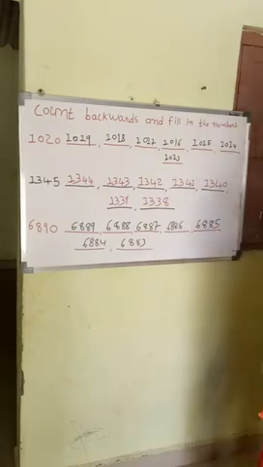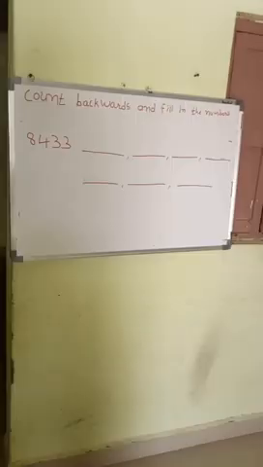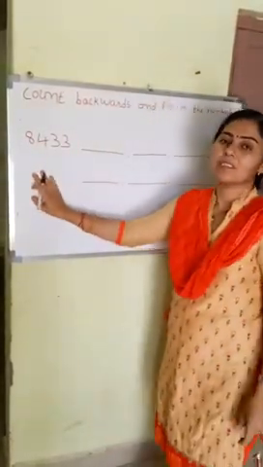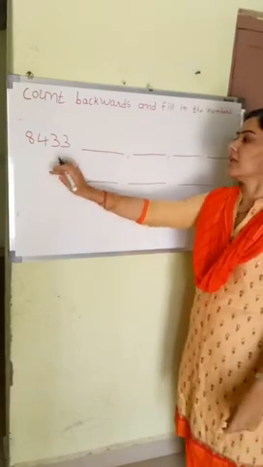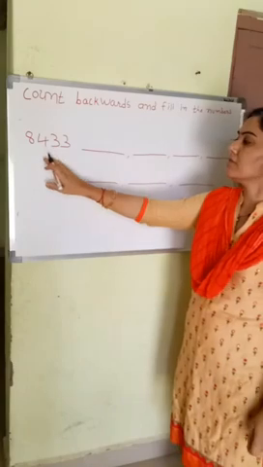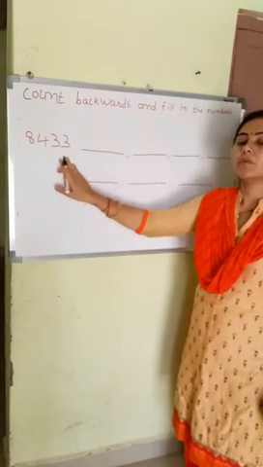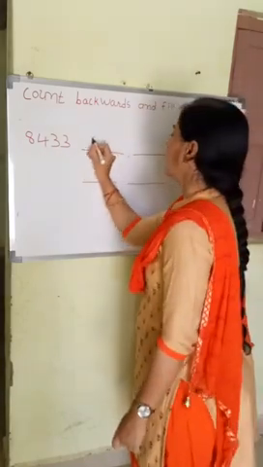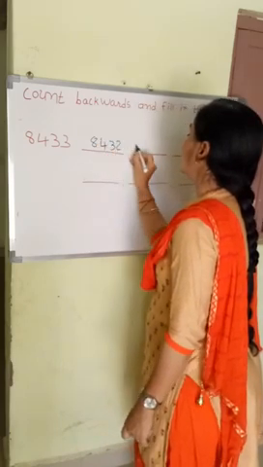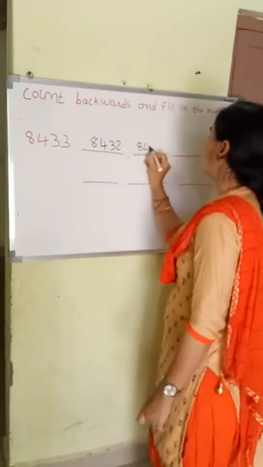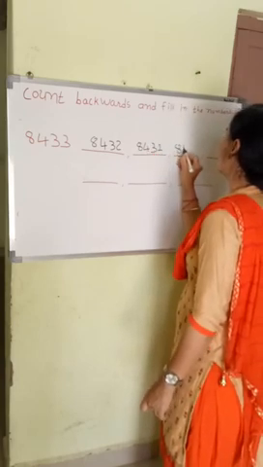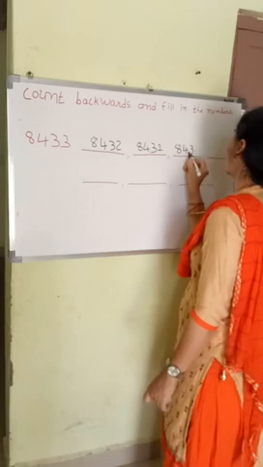Last one in your textbook, in count backward, is 8,433. We want to write backward counting, so we write 8,432, the number before this, then 8,431, 8,430.